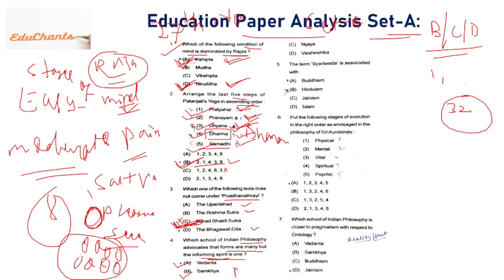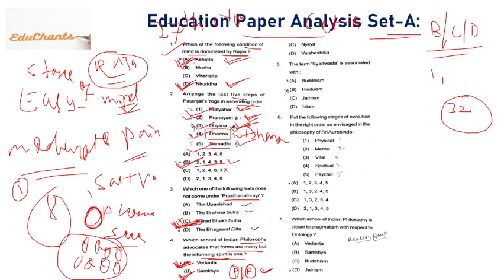Why? Because in Sankhya, Prakriti and Purusha are there. Purusha is the eternal self and Prakriti is the external world. Right? Purusha is the transcendental self. That is why it can be the answer, but the most preferable answer is Vedant, because they have said Brahma exists, Brahma is the only one around which the world revolves, right? So Vedanta would be the right answer, but you can take A and B both. When the official answer comes, we will see which one is right. A, B both are expected, but mostly the answer is A.